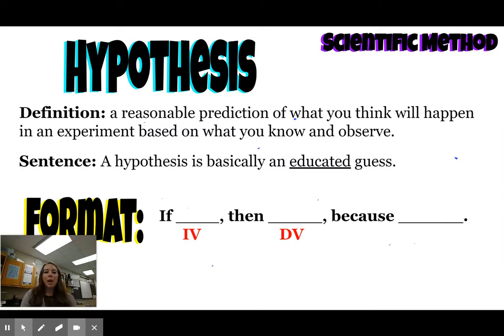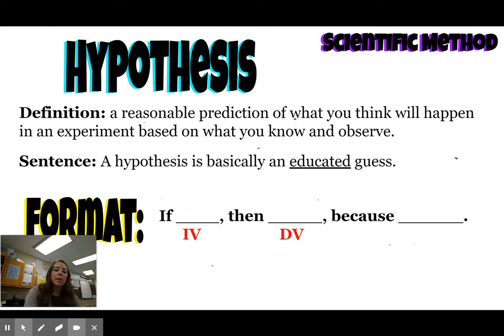So now let's talk about hypothesis. So again, this is another definition and practice using it in a sentence that you're going to want to write down along with our format. So hypothesis is a reasonable prediction of what you think will happen in an experiment based on what you know and observe. Using it in a sentence, a hypothesis is basically an educated guess. And so our format: if blank, then blank, because.